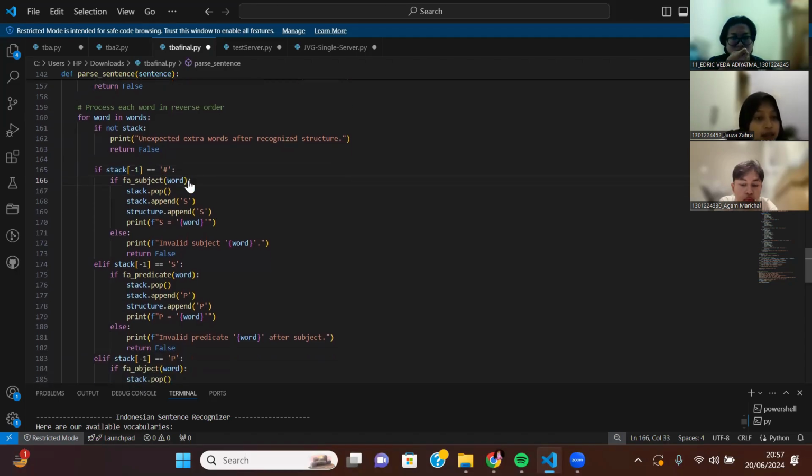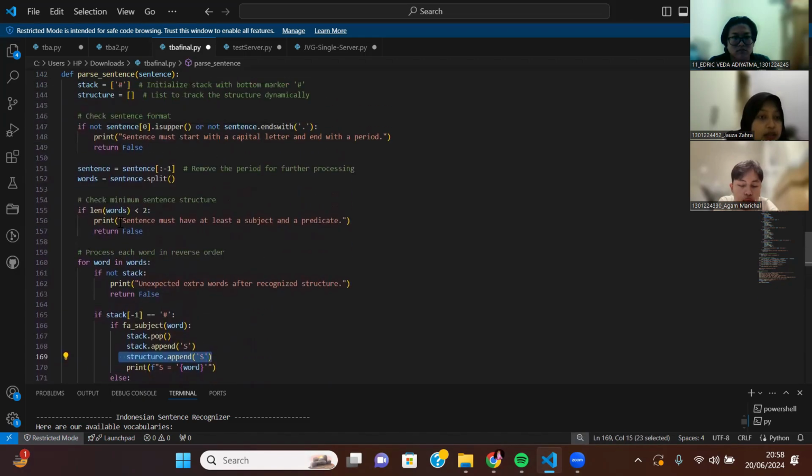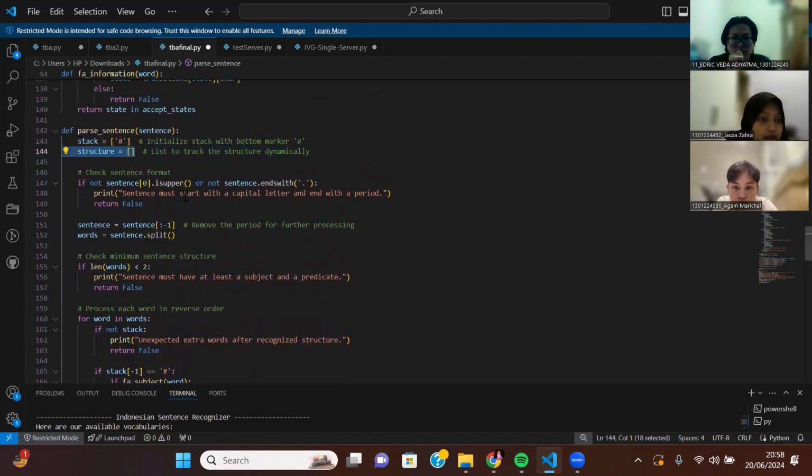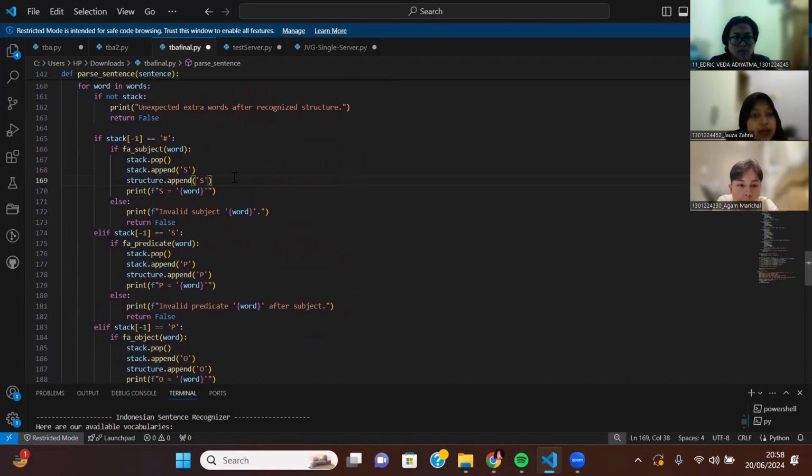Okay, after the hashtag, we check if it's in the FA subject, or the token recognizer of subject, and if it's correct, then it will push the S, and then it will pop the S again, but the S here will go to the structure which we have here, empty, so that we can check the sentence structure, whether it's SP or SPO or SPOK, and so on.